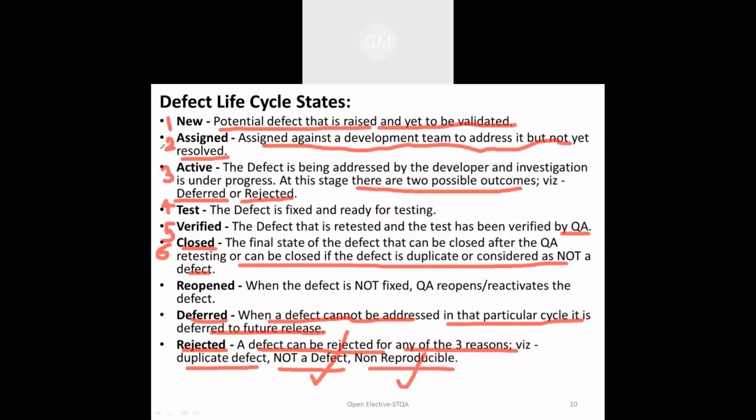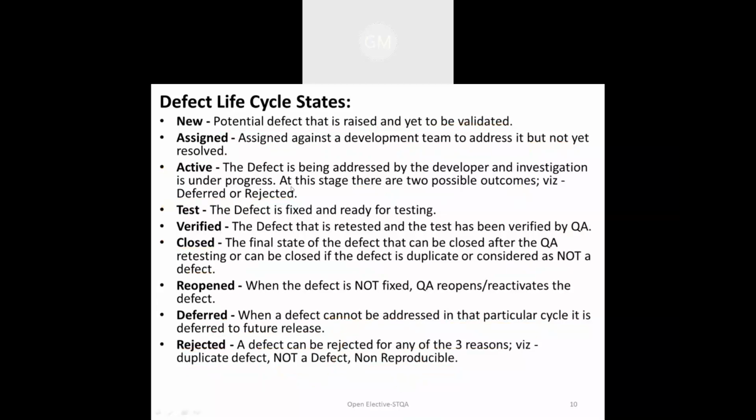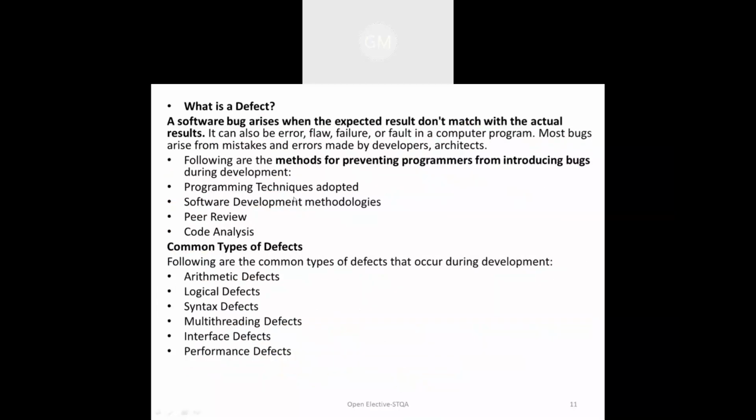In that case, it is going to consider. Now, what are the various reasons because of which a defect is going to occur? First thing is, in a software bug there are some expected results which are not going to match with the actual results. It can be an error, flaw, failure or fault in your computer systems.